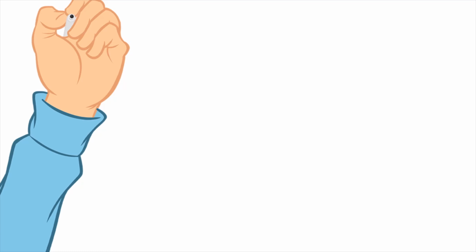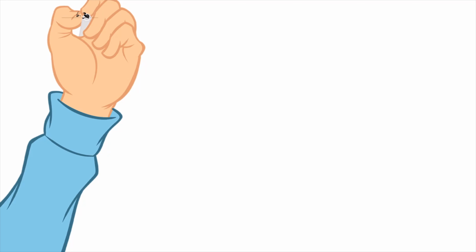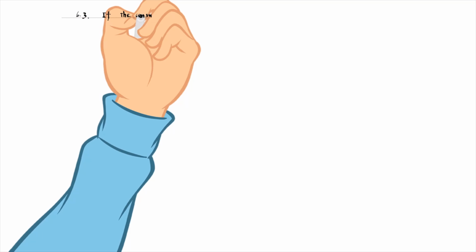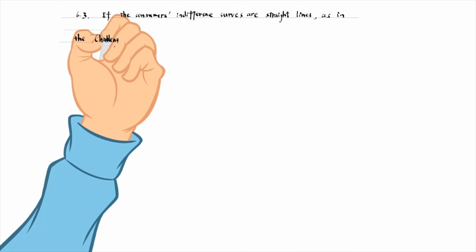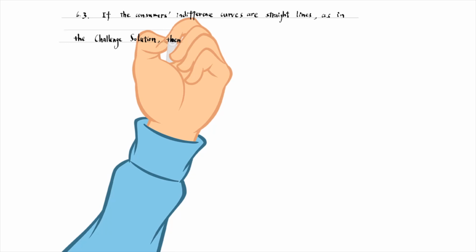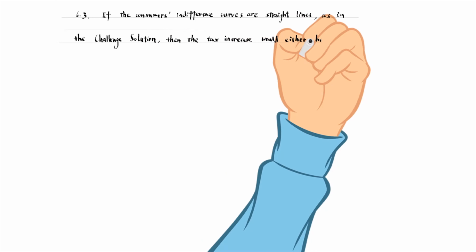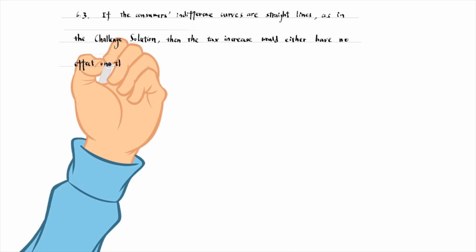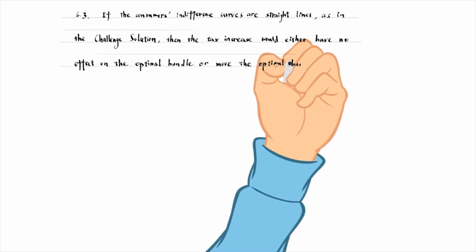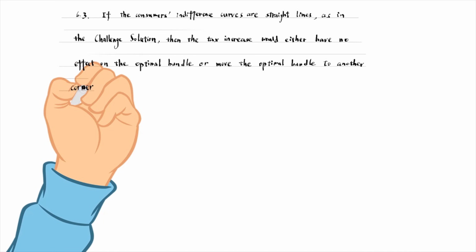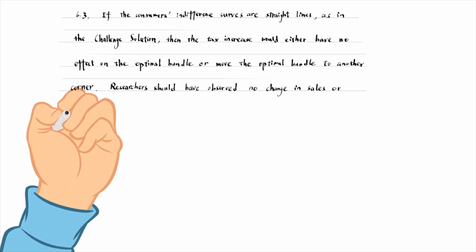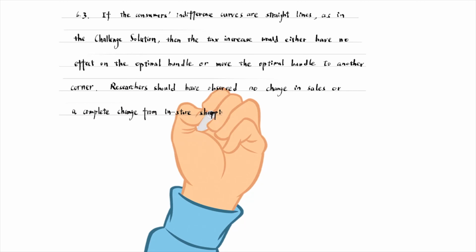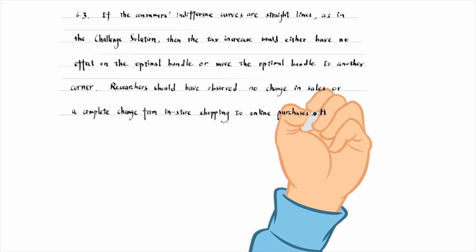Why or why not? If the consumers' indifference curves are straight lines, as in the challenge solution in the textbook, then the tax increase would either have no effect on the optimal bundle or move the optimal bundle to another corner. Researchers should have observed no change in sales or a complete change from in-store shopping to online shopping.